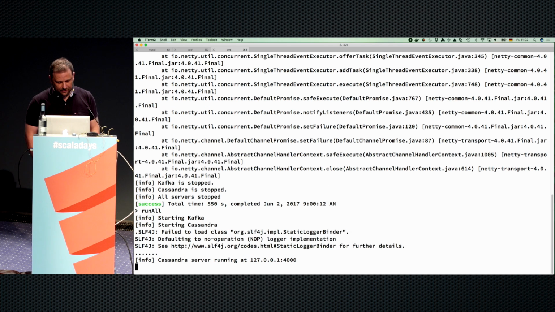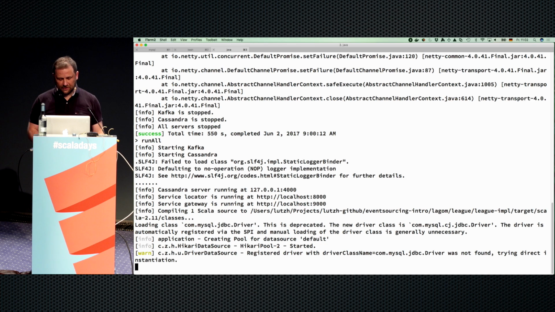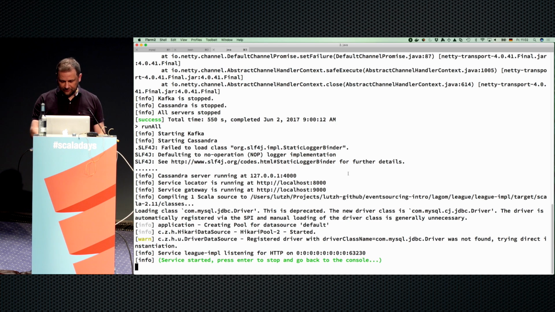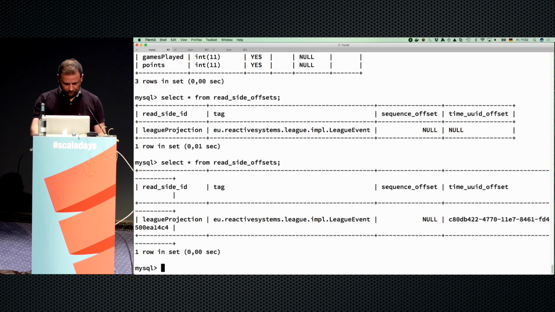What's it doing? Paste and Cassandra. OK, it has to recompile this one class, but I made this little change. So what we hope to see now is that it somehow populates the MySQL database. OK, there's already some offset in there.